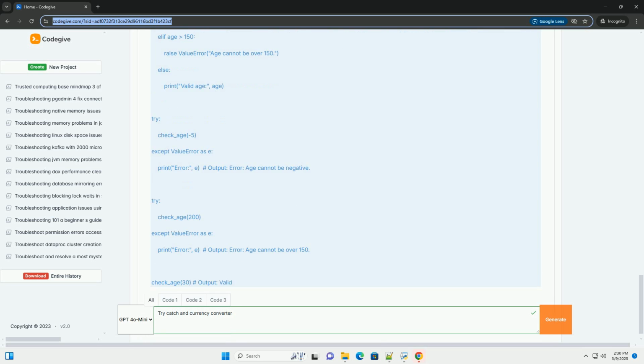Code example, currency converter. Explanation. 1. Import requests. This library is used to make HTTP requests to fetch the exchange rate data. Make sure you have it installed: pip install requests.